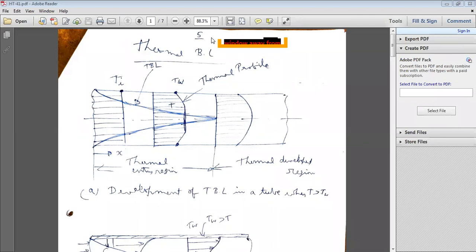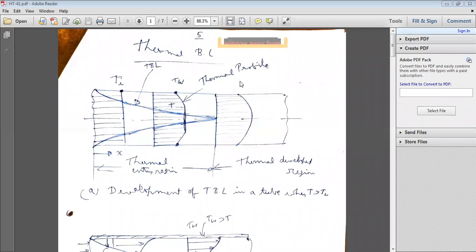So in a pipeline, at what location will velocity be maximum? At the center of the pipe, velocity is maximum. And at what location is velocity zero? At the wall surface, the velocity is zero.